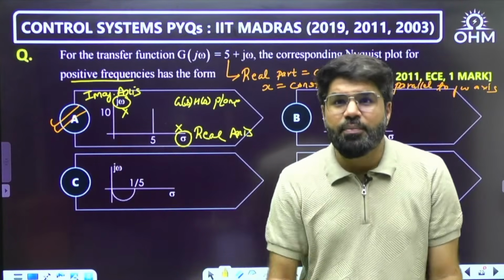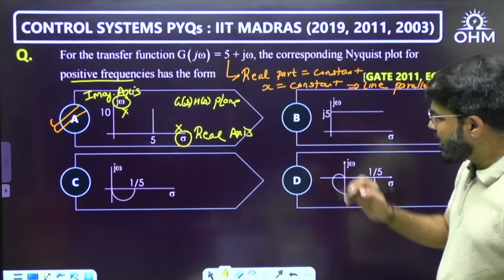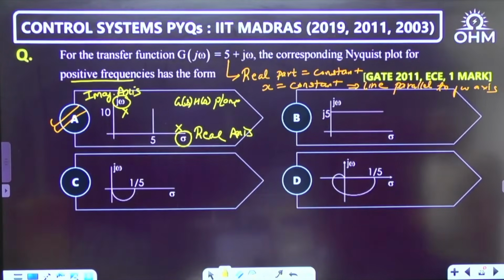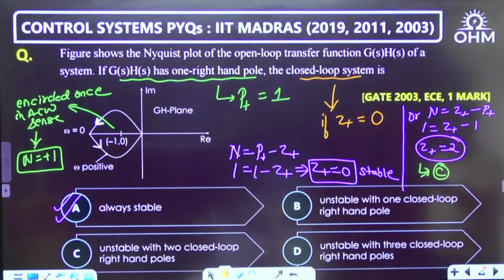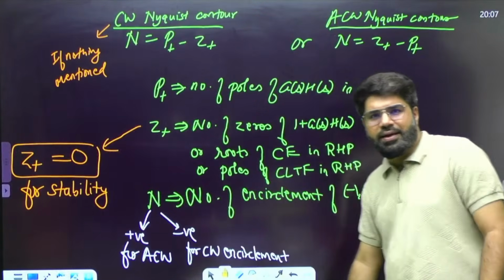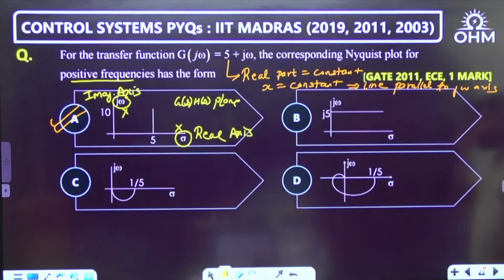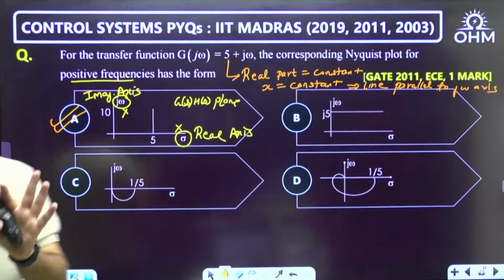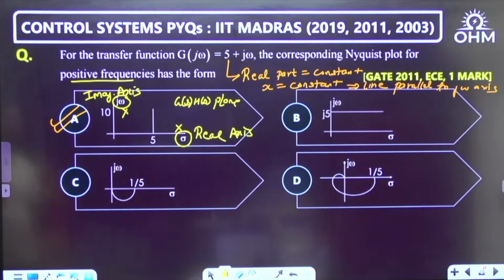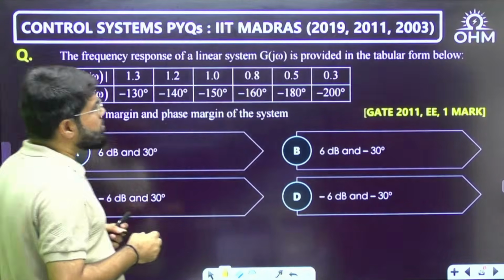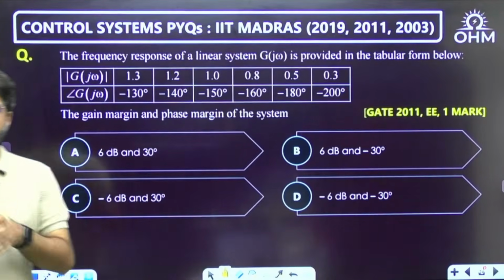So some fundamental flaws there have been in the question, that I am telling you. This was GATE 11 EC 1 mark. The previous one was GATE 2003 EC 1 mark. That also had a very minute flaw, but for the previous question, we went with the flow. By default, nothing mentioned, we took the clockwise Nyquist contour. That is still okay. This also is solvable. We know what type of diagram will come. While writing the real and imaginary part, they have done some basic mistake here. But the question is still solvable. You understand, you can tick mark. Okay, GATE 2011 EE 1 mark question.